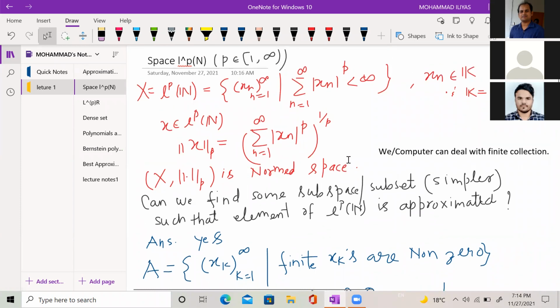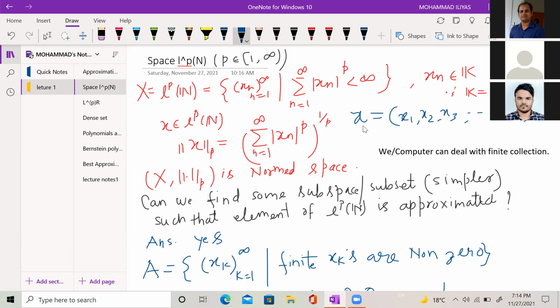But again, there is a problem, because a computer can deal with finite collections only, while every sequence has infinitely many terms. If you write a sequence x as x1, x2, x3, and so on, again we have a limitation. So what can I do?